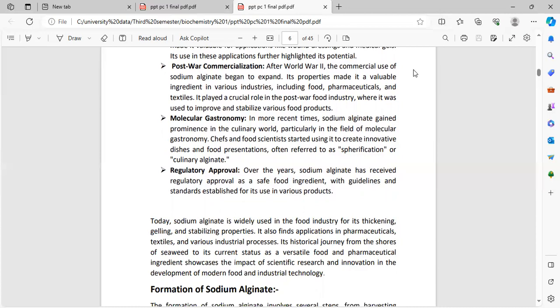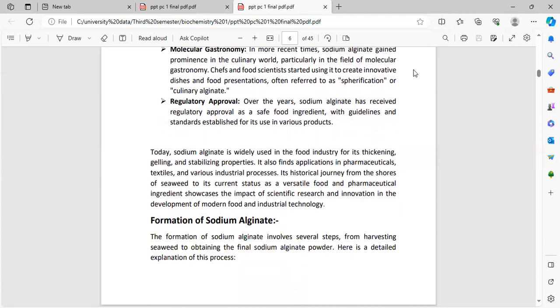Molecular gastronomy. In more recent times, sodium alginate gained prominence in the culinary world, particularly in the field of molecular gastronomy. Chefs and food scientists started using it to create innovative dishes and food presentations, often referred to as spherification or culinary alginate.